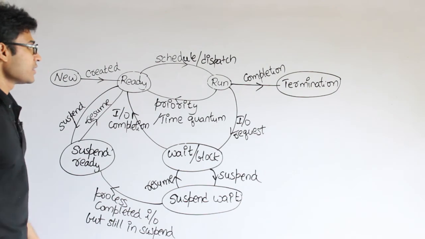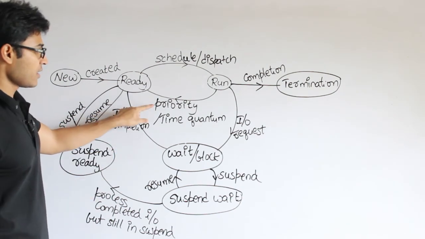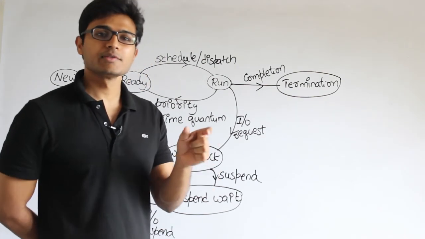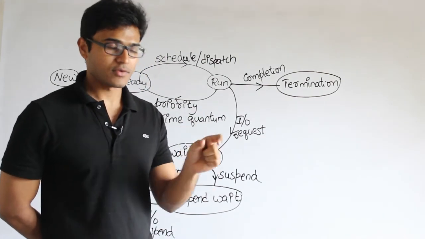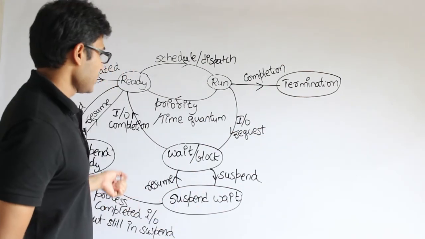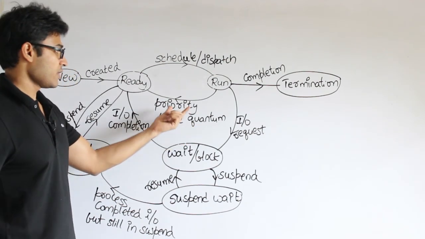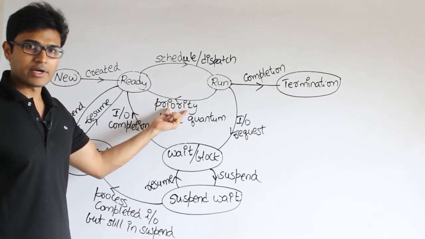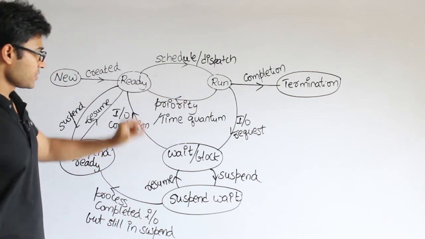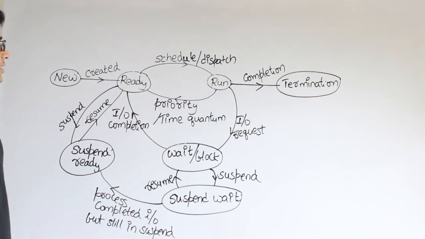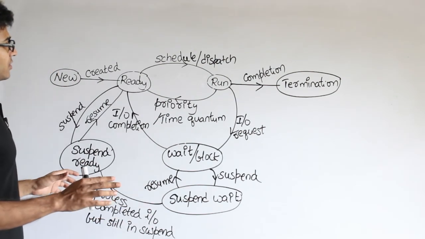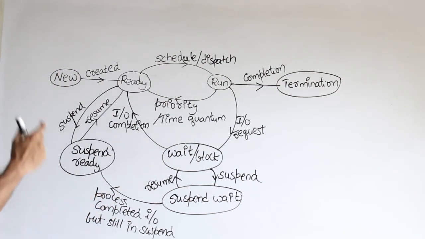And what are the other events that will cause the preemption? One is priority and the other is time quantum. So whenever you decide that I give only this particular amount of time to each one, and after that time I want to keep on changing the process, you might decide about it, right? So whenever the time quantum expires, or whenever you get a process with higher priority, you are again going to send it back to the ready. Therefore this transition indicates preemption. Got it?